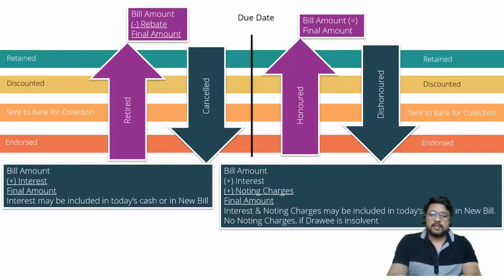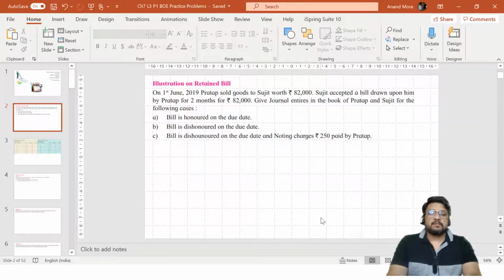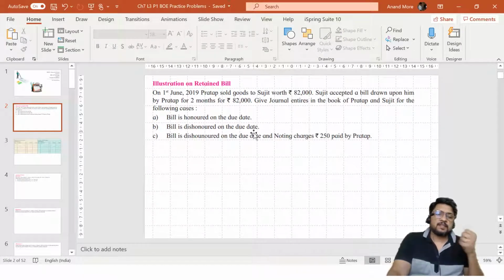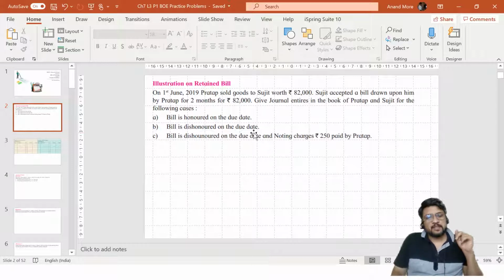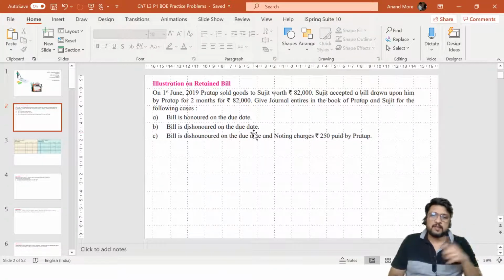So in the second point which the problem has given, bill is honored on the due date, simple situation, or bill is dishonored on the due date, again simple situation, only bill amount is given. In that case we are not required to think about interest amount and we are not required to think about noting charges also. And in the third case, point number C, we will be considering bill amount as well as noting charges, interest is not given.